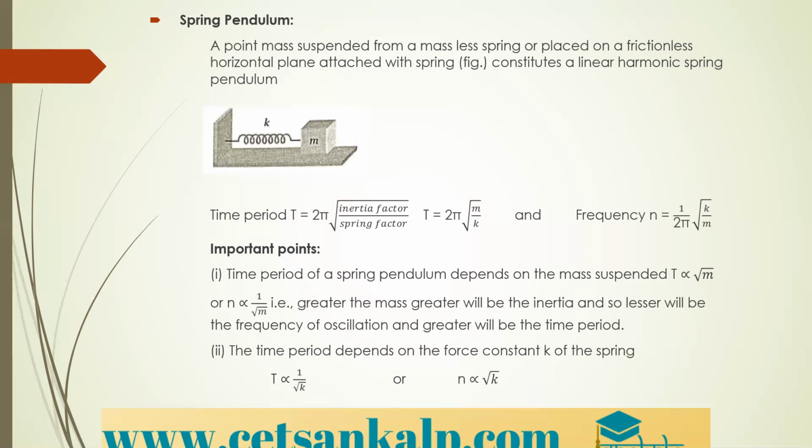So mass is more, the time period will be more. Simple logic. The time period depends on the force constant K. So you can see that it is inversely proportional. So when for time period it is inversely proportional, for frequency it is directly proportional to root K. Okay. See this.